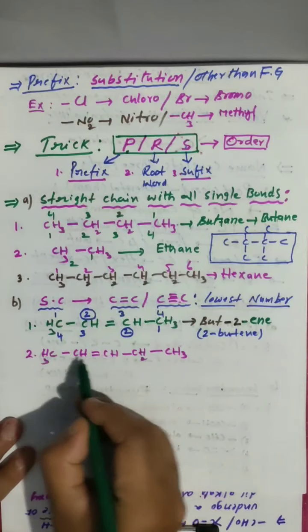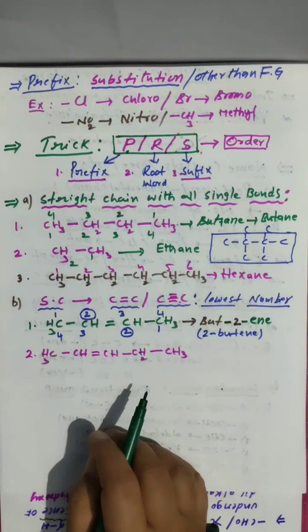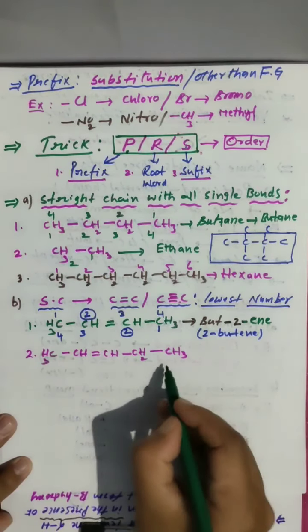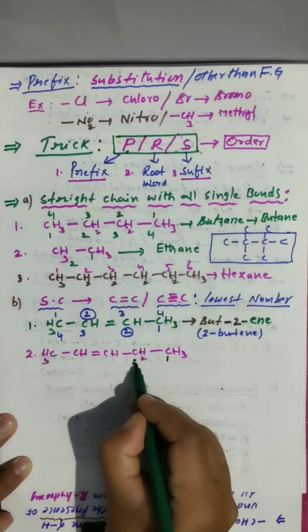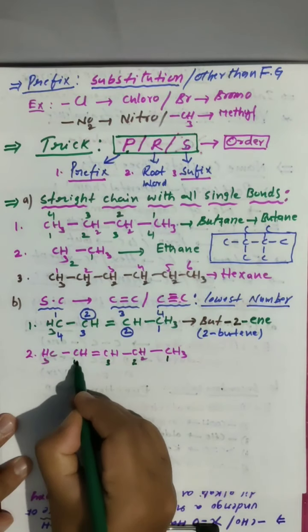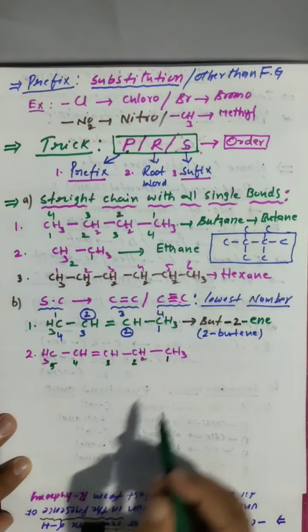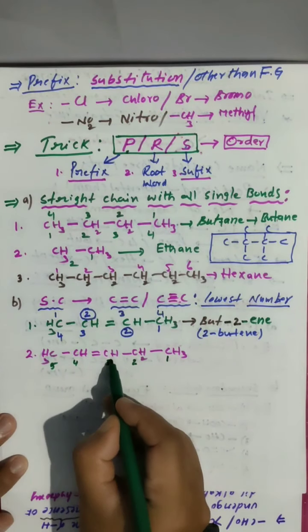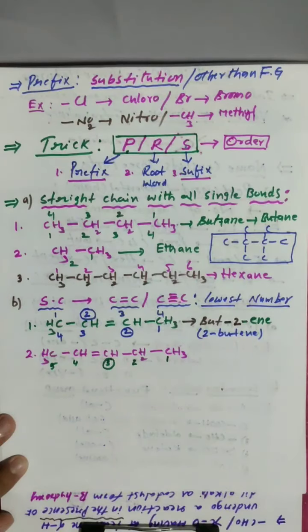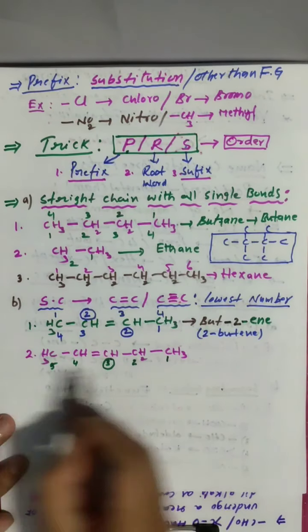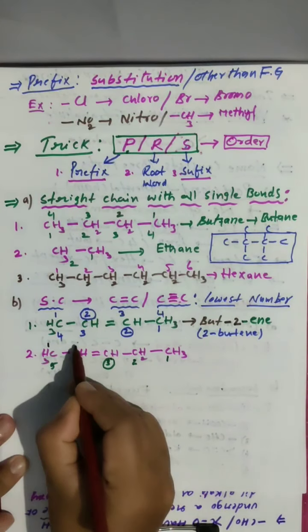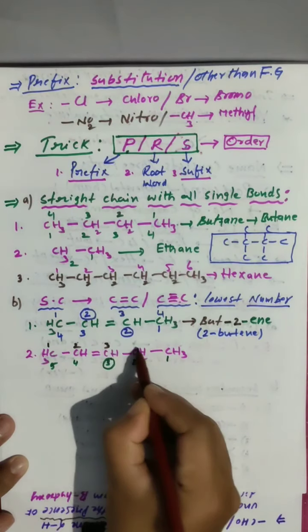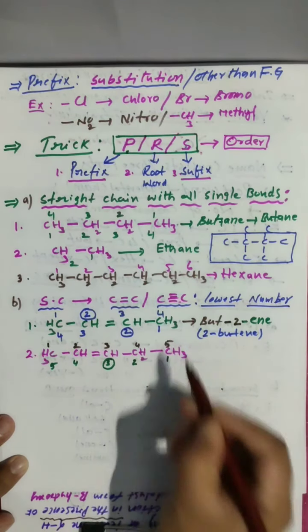1, 2, 3, 4, 5. 5 carbons are there. Double bond. Numbering I am giving 1, 2, 3, 4, 5. So right to left, the double bonded carbon is getting number 3. Now I am coming left to right, 1, 2, 3, 4, 5.